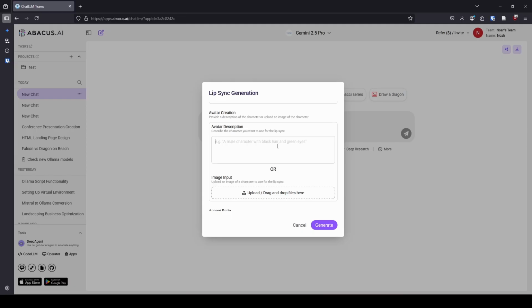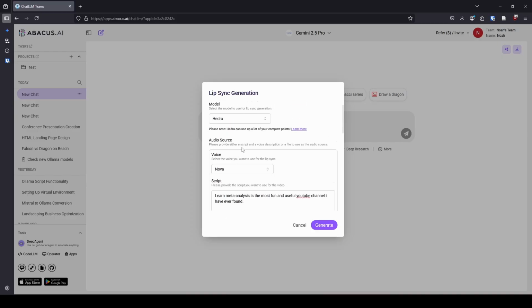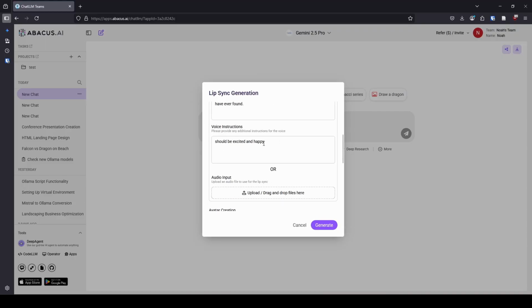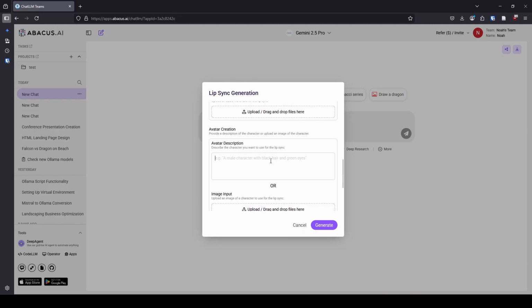I don't care. What did I choose? I chose a female voice. Oh, I see. So Hendra is a model that's going to generate all of these things for us. I thought Hendra was like the actual character model. So I think I chose a female voice. Did I? Nova? Yeah, so we'll say the avatar.